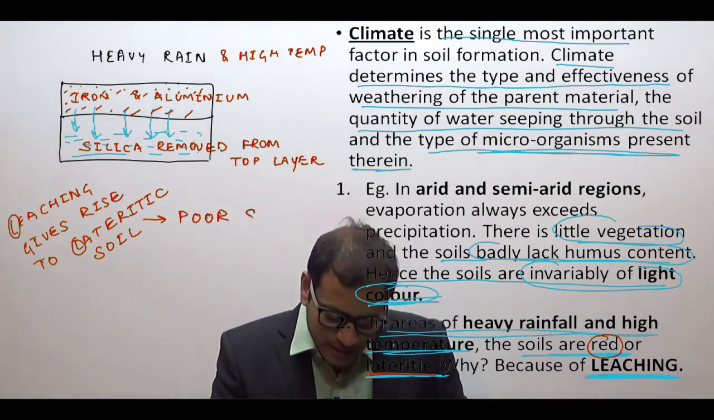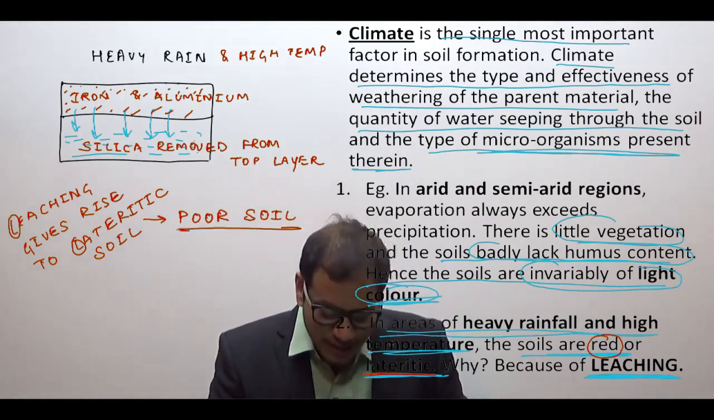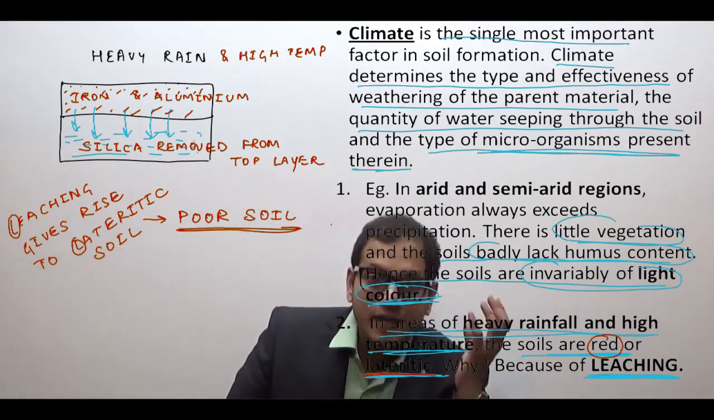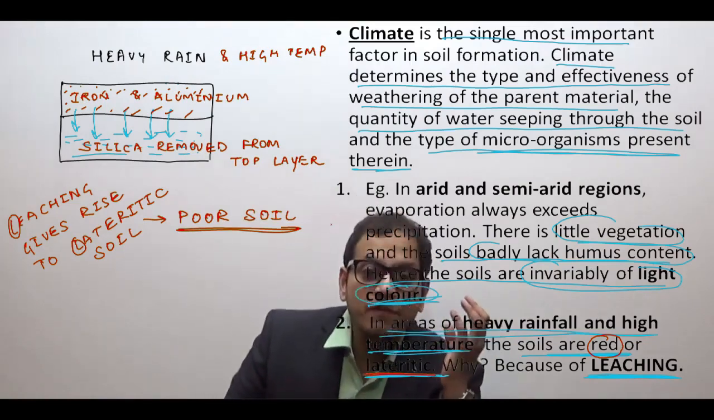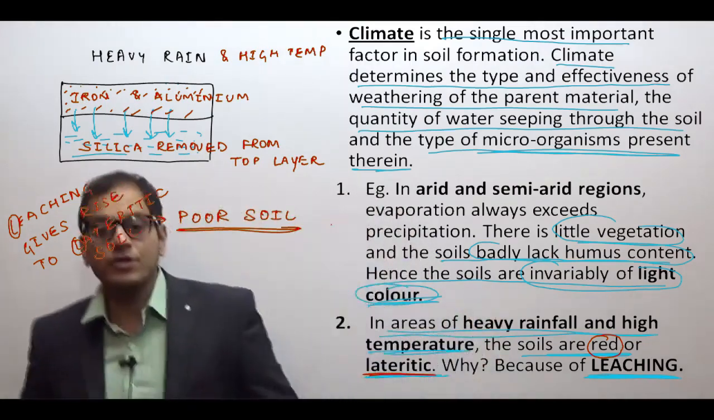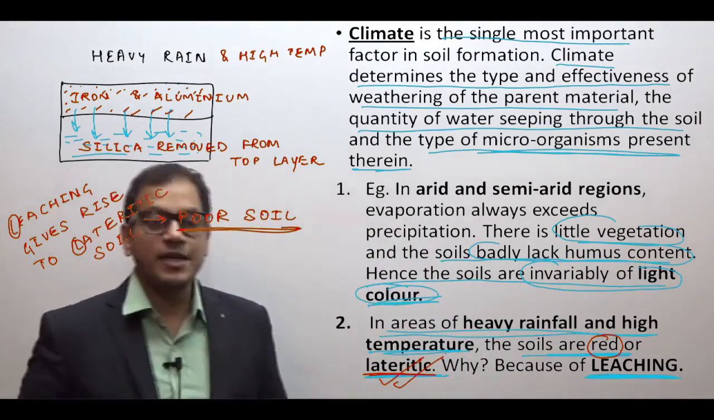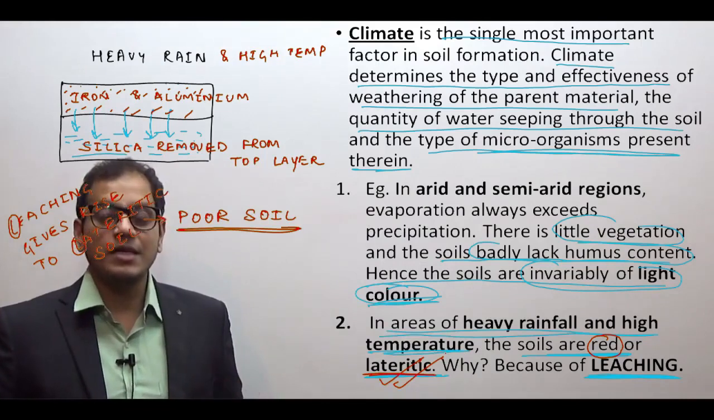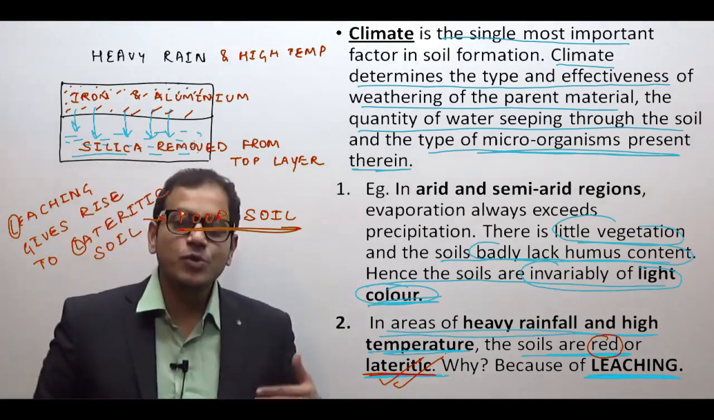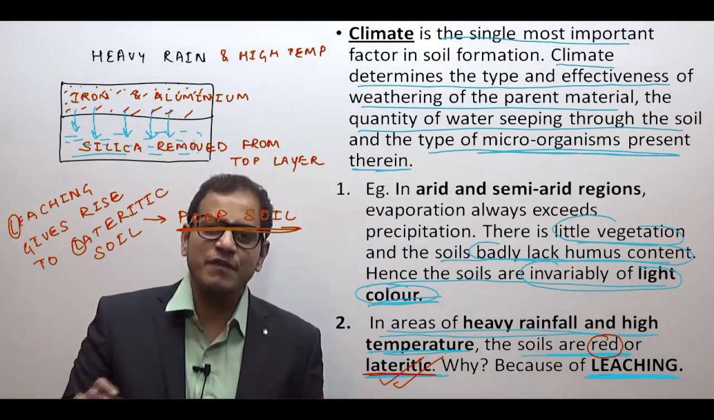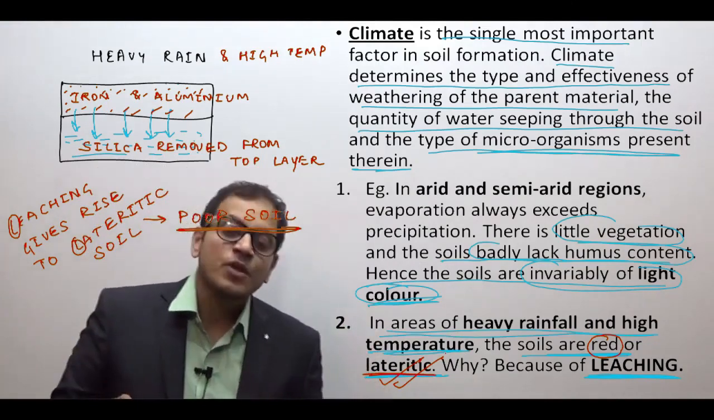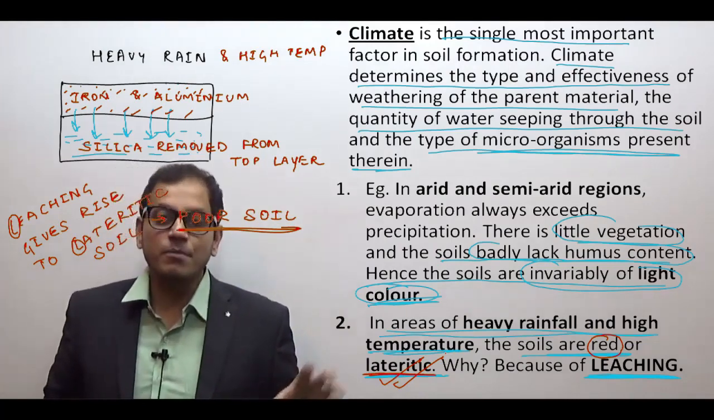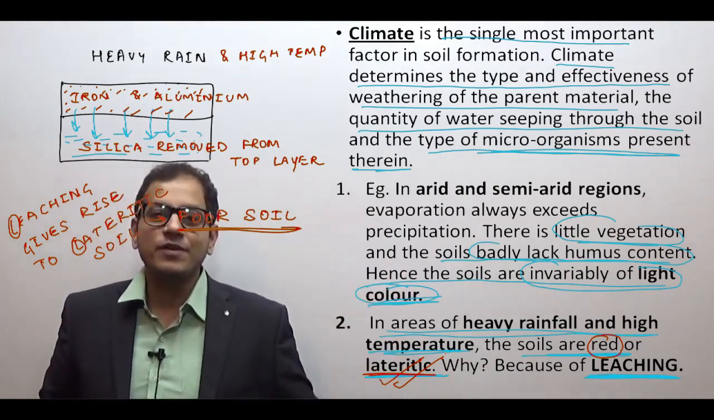Poor soil means it is not rich in nutrients. It is deficient in nutrients, and because of its hardness, it can be used only for making bricks, and therefore this soil is known as lateritic soil. So you see how two different types of soil are formed because of the process of climate.